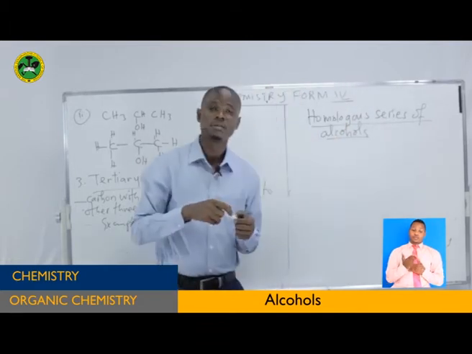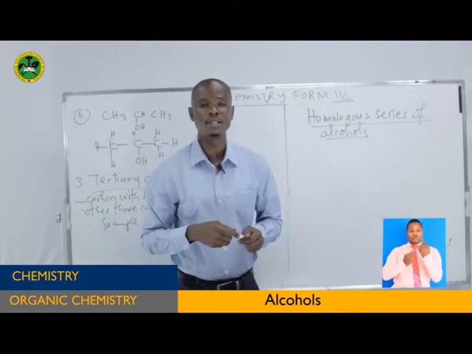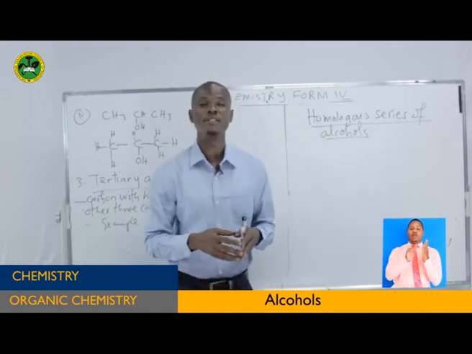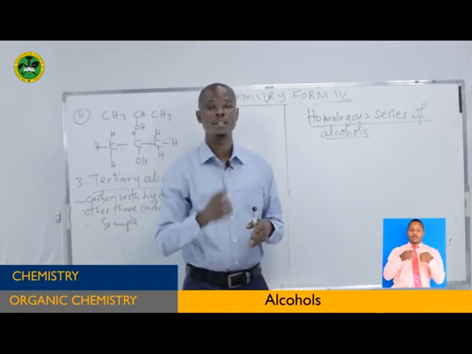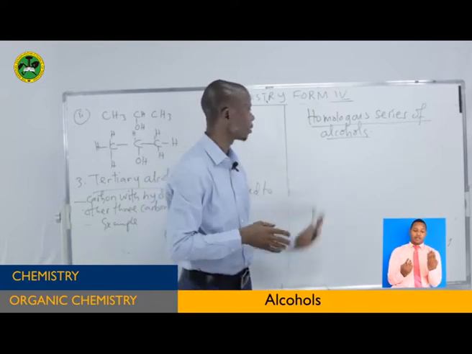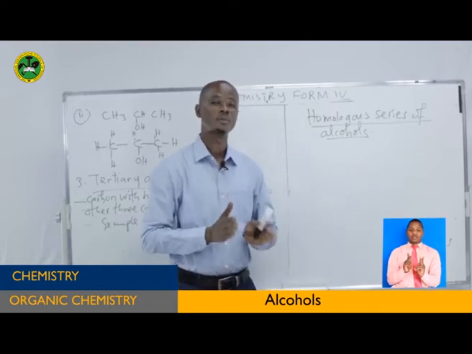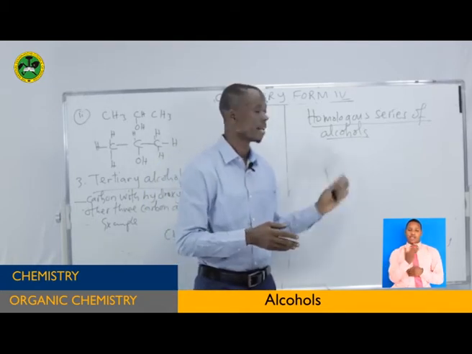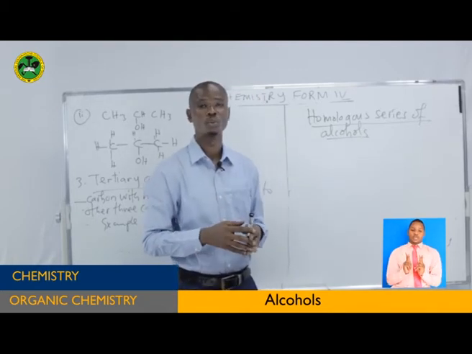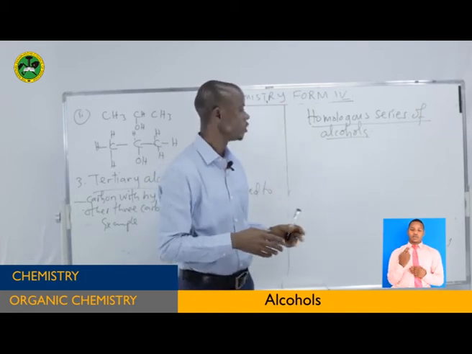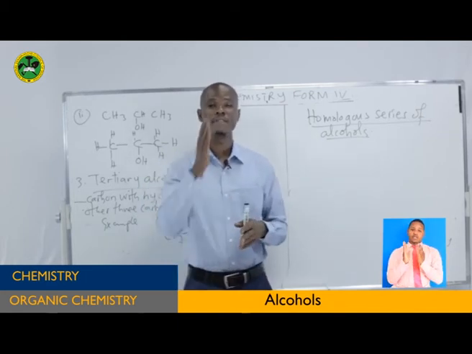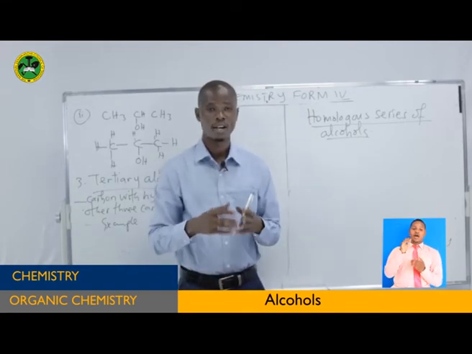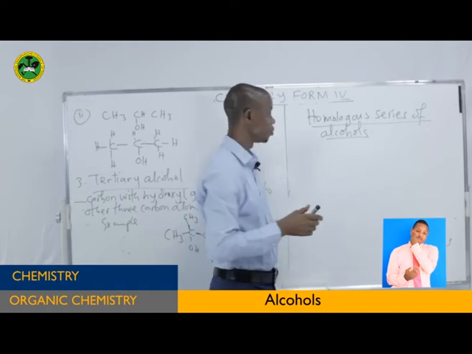Do you remember when you talk about homologous series, a list of organic compounds which differ from one another by a constant group, and that is CH2 group. So alcohols also differ from one another. The members of alcohol differ from one another by a constant group, that is CH2. Now here in homologous series, we are going to consider 5 members of alcohol, according to your level.